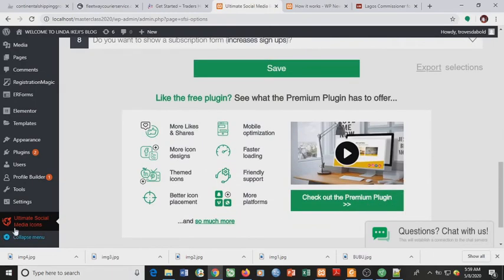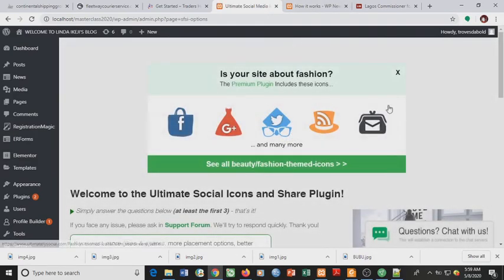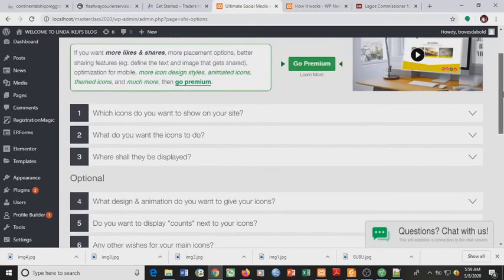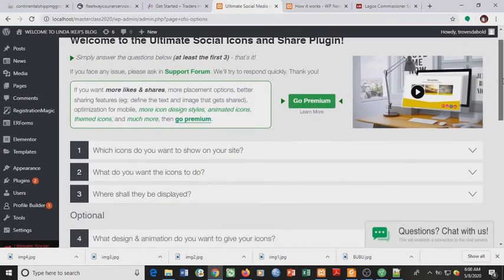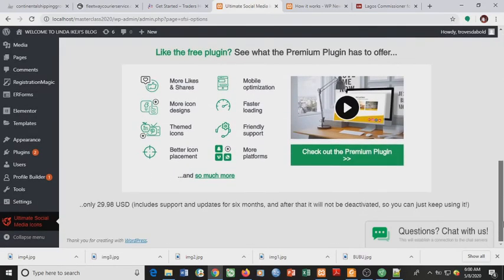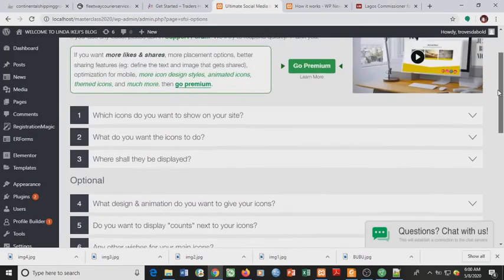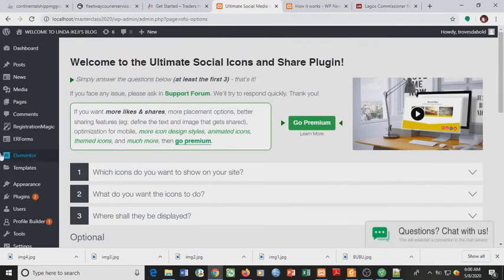So let's now see how we can add these buttons.